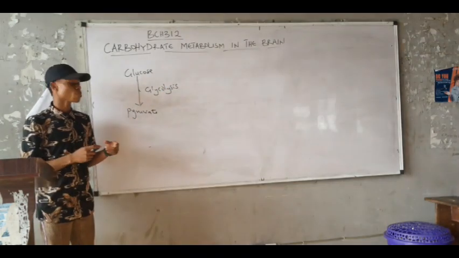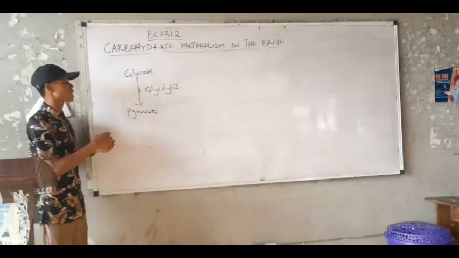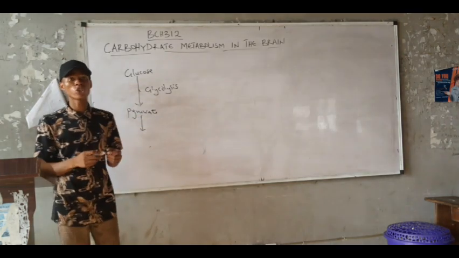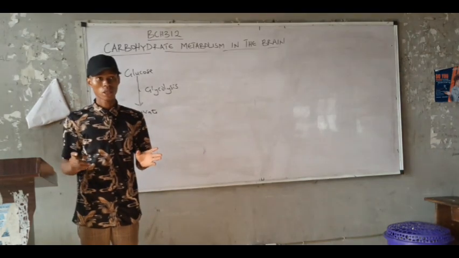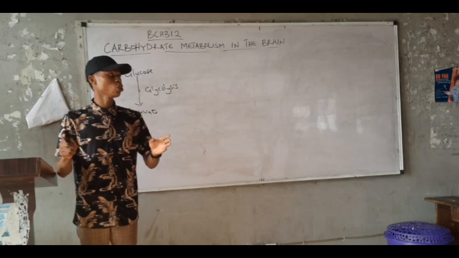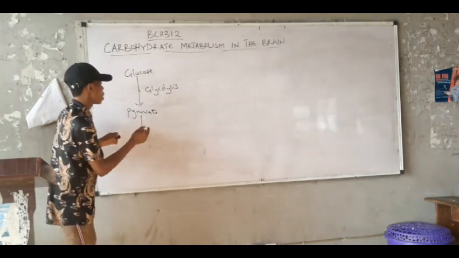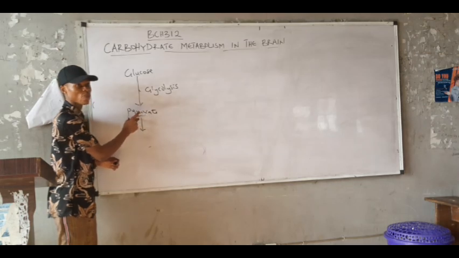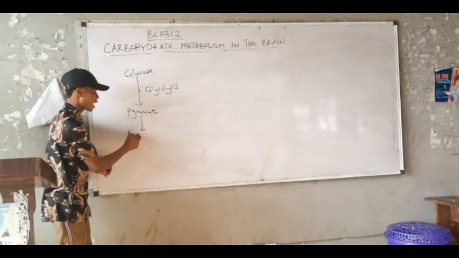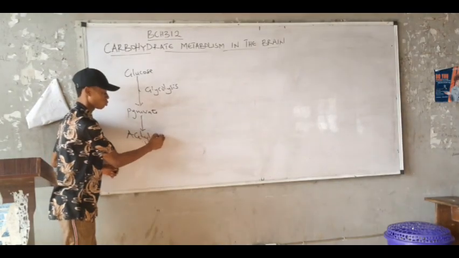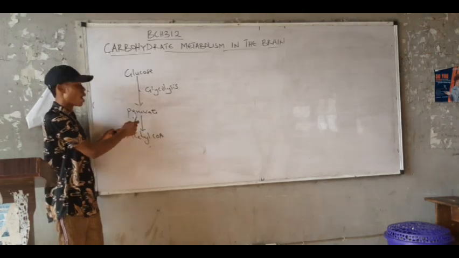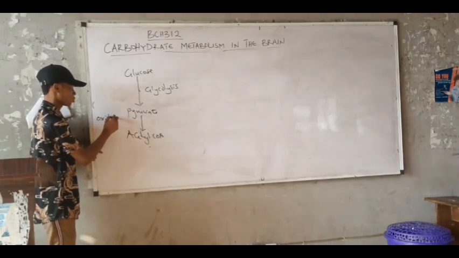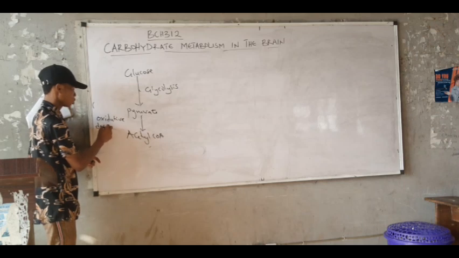Now, this pyruvate is transported from the cytoplasm into the mitochondria, right? It is in the mitochondria that the TCA cycle takes place. Are we getting it? But before entering into the TCA cycle, pyruvate is first converted to what? Acetyl what? Acetyl-CoA. And we said the process whereby pyruvate is converted to acetyl-CoA is called what? Oxidative decarboxylation.